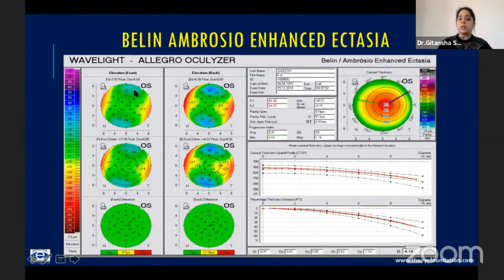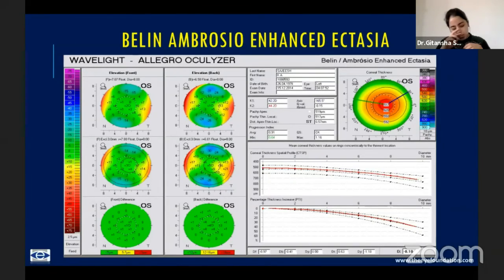So I've already shown this comes on the float or the elevation maps. I've already discussed that you have elevation maps of both the anterior and the posterior surface. So this is what you have on the quad map as well. These are the elevation maps. Then what you do is you exclude 3 millimeters from the center of the cornea. So now you're calculating a new BFS wherein you've excluded the central 3 millimeters, which are obviously the steepest 3 millimeters. So what you're left behind with is a slightly flatter BFS.